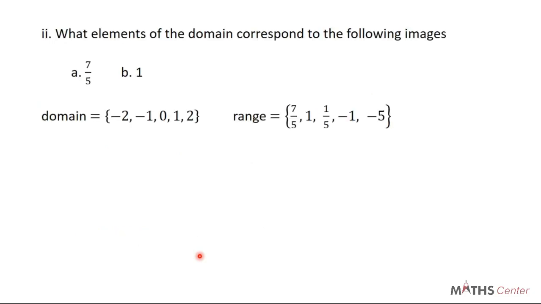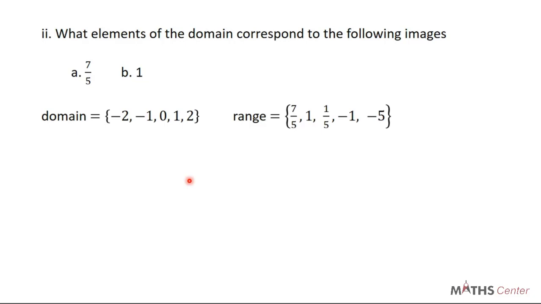Let's look at the next question. What element of the domain corresponds to the following images? What this question is telling us is that there are these elements in the domain, and what elements of the domain correspond to the following images? There are these elements in the images, the codomain or the range, that have corresponding elements in the domain. So we should find those elements.